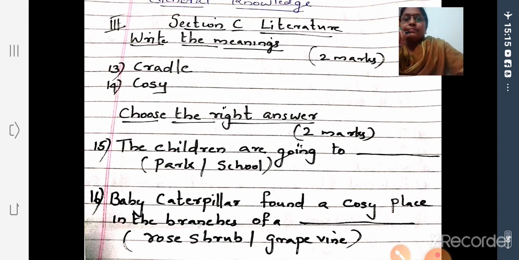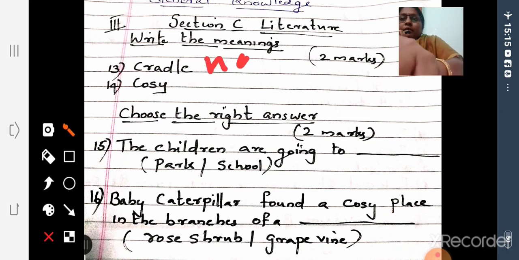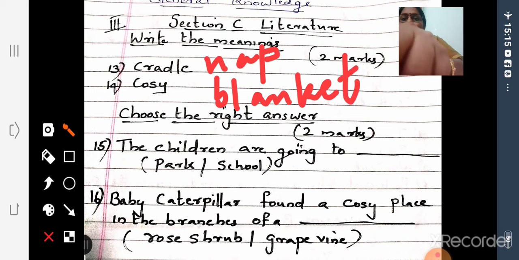That is nap, then cradle, cozy, blanket. Okay, blanket. So study these 4 words' meanings. From these 4 words, I'll ask 2 meanings: cradle, cozy, nap, blanket. Cradle means a swinging bed for a baby. Cozy means warm and comfortable. Okay, so study those 4 new words and their meanings.